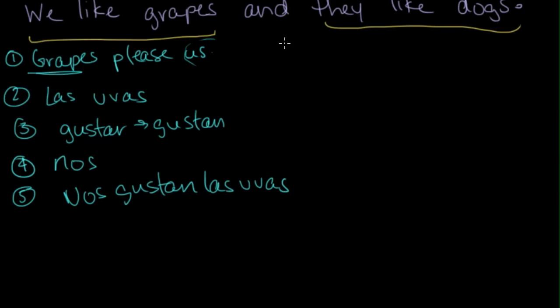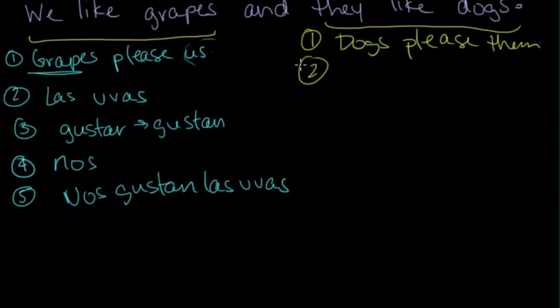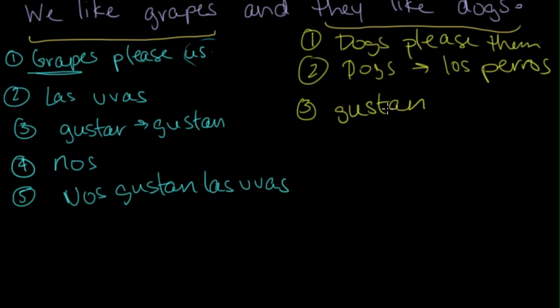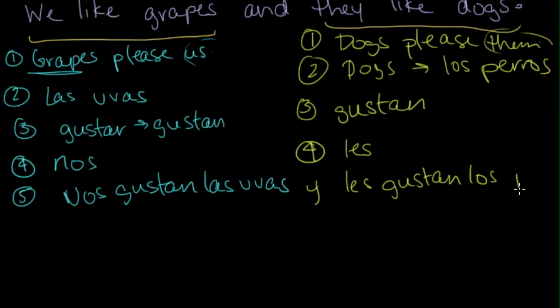Alright, now let's do the other half of our sentence. 1, rewrite. Dogs please them. Step 2, identify the subject. Dogs. So, los perros. Step 3, conjugate gustar. Again, we have gustan. Step 4, identify our object and object pronoun. Them is being pleased, so our object pronoun will be les. And 5, put everything together, and we'll just stick an e in there. Y les gustan los perros.